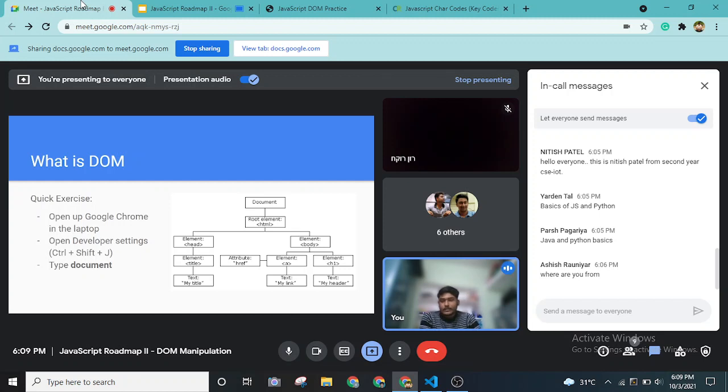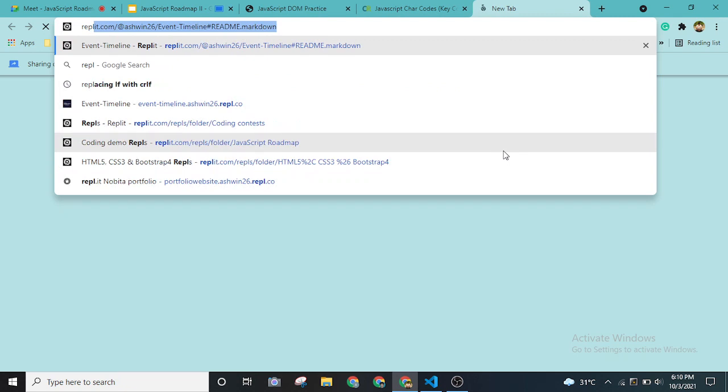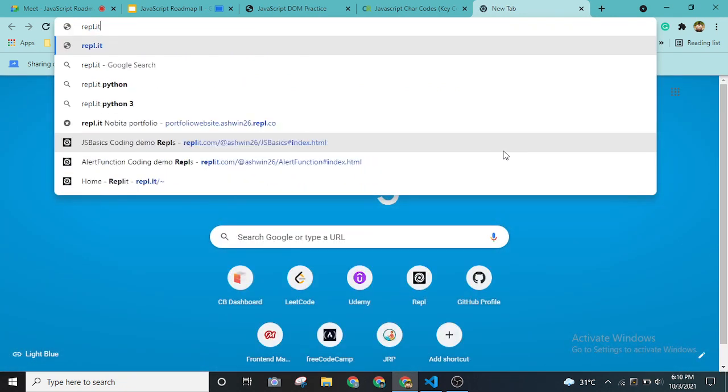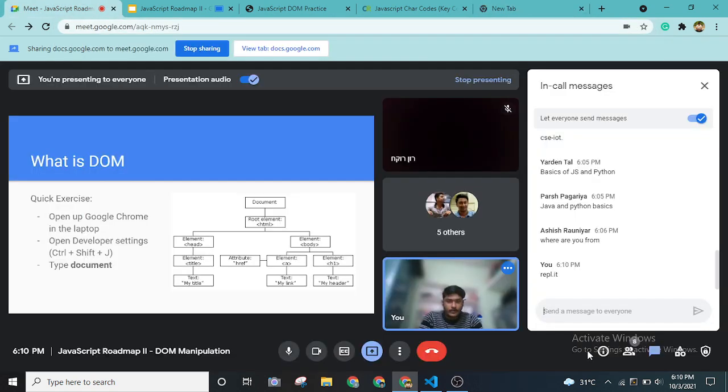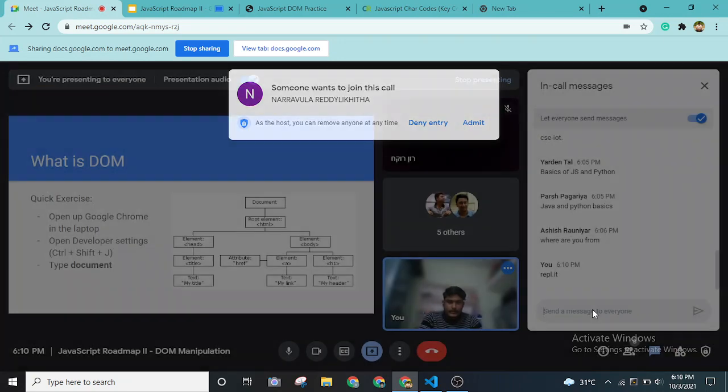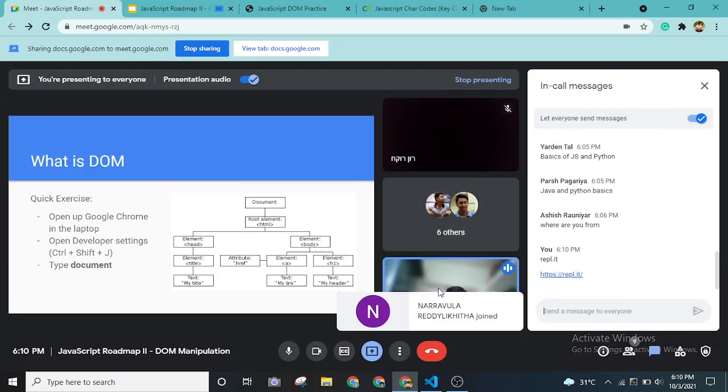Those of you who have laptops, I highly recommend you open them up. You can open your favorite code editor, or you can even try online editors like REPL.it. Let me share the website link as well. You can use either this website or your code editor like VS Code, Sublime Text, or whichever one you like.